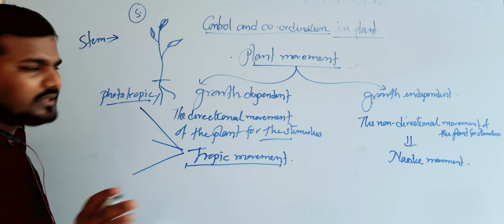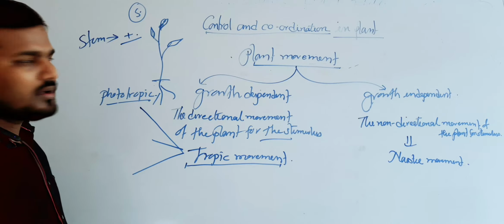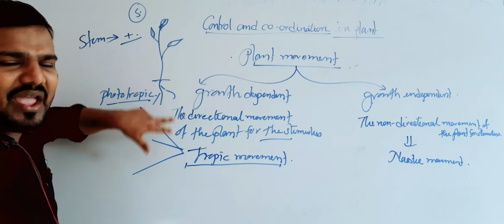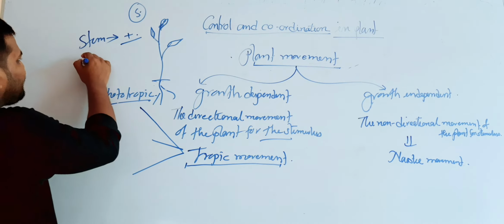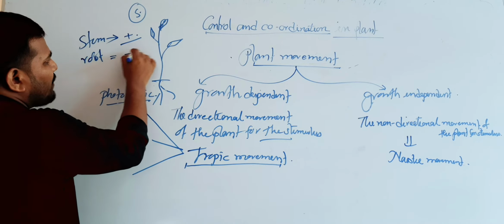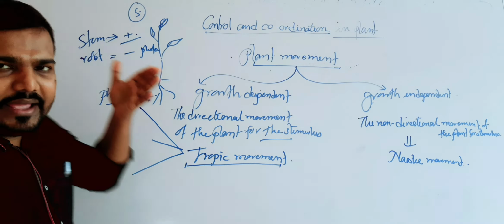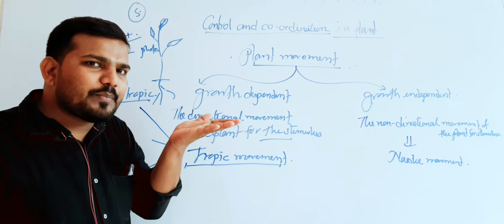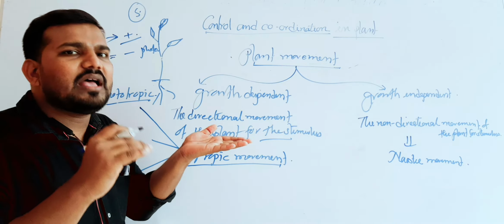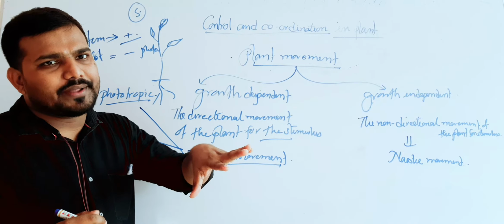So, they are showing the positively phototropic movement. And the root moves away from the sunlight. So, the root shows the negatively phototropic movement. But the leaves are transverse or quite perpendicular to the source of the sunlight. That's why they are showing the transverse phototropic movement.